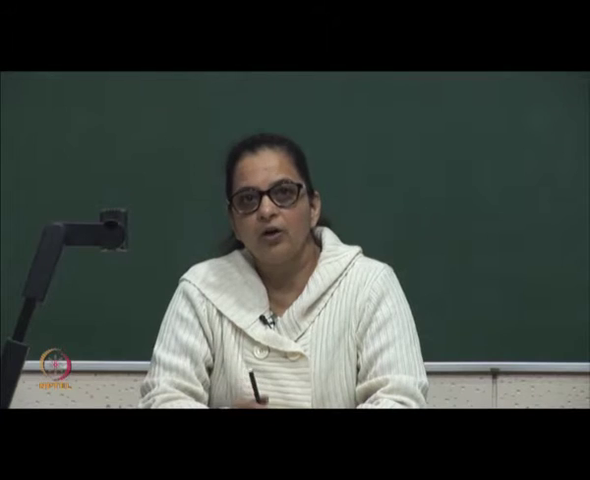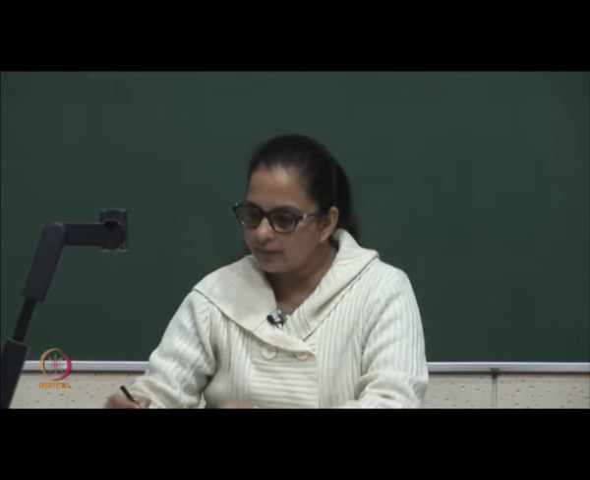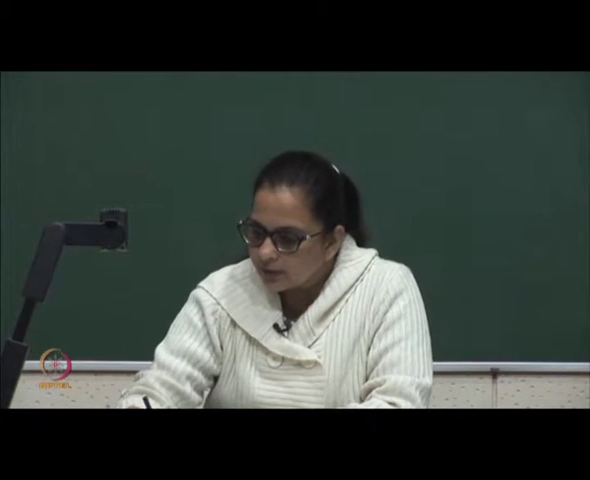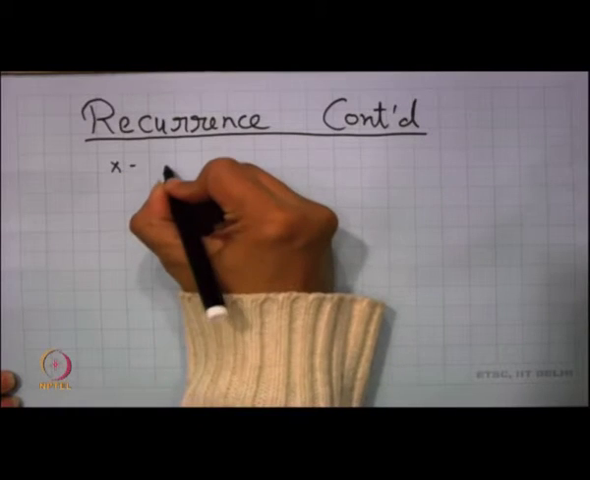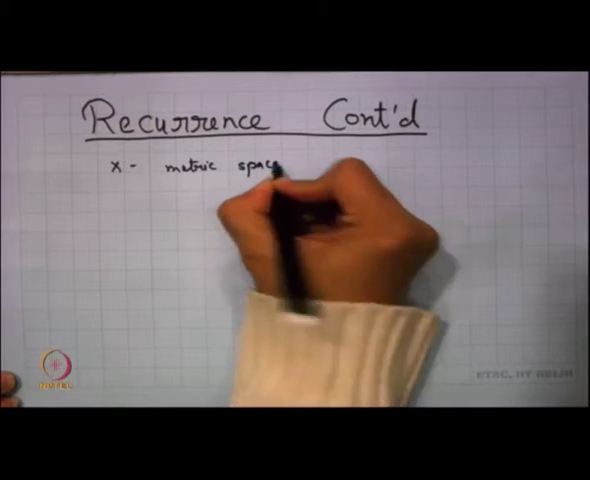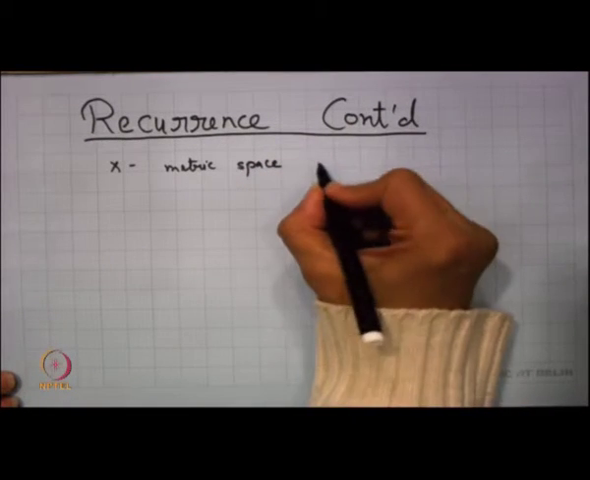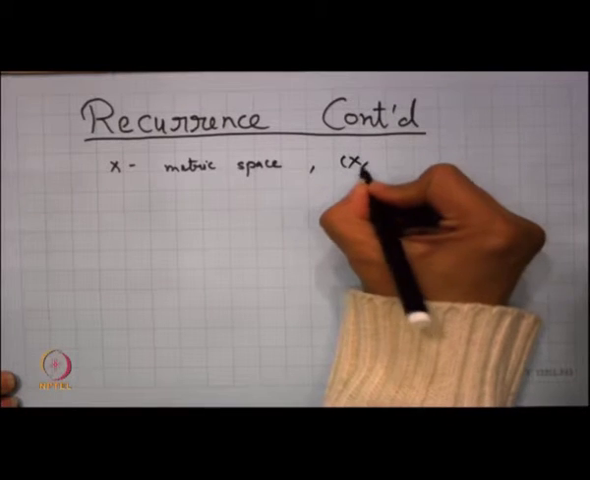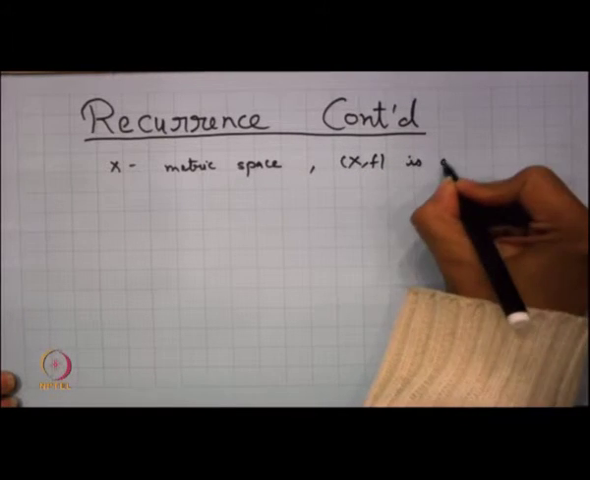Let us have a quick recall of what we have already done. For us, X is always a metric space. We will see whether X is compact or not, it depends, and (X, f) is a dynamical system.